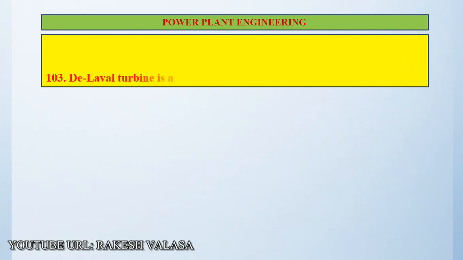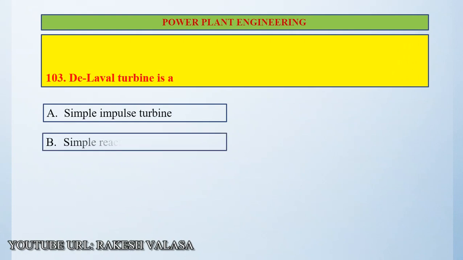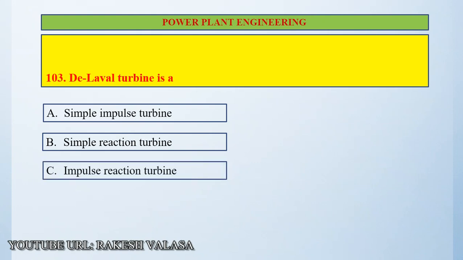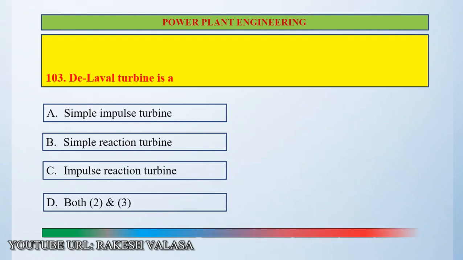Question number 103. The Laval turbine is option A simple impulse turbine, option B simple reaction turbine, option C impulse reaction turbine, option D both B and C. Correct answer is simple impulse turbine.